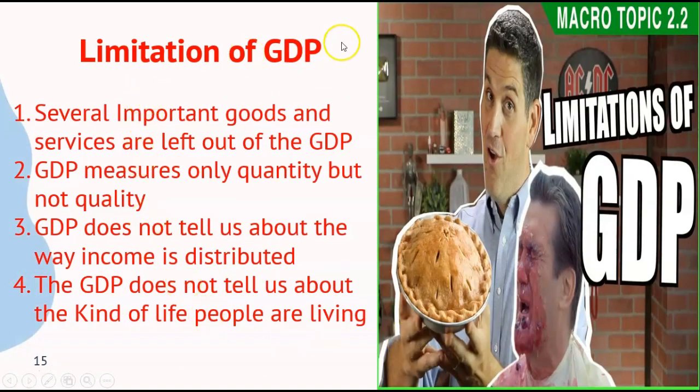Limitation of GDP. GDP is a useful indicator of the nation's economic performance, and it is the most commonly used measure of well-being. However, it has some important limitations. They are the exclusion of non-market transactions, the failure to account for or represent the degree of income inequality in society, the failure to indicate whether the nation's rate of growth is sustainable or not,